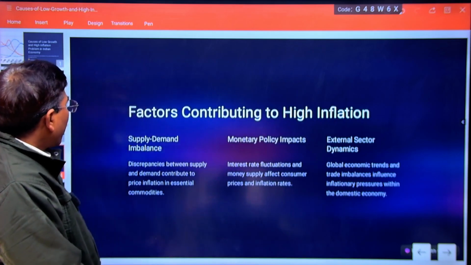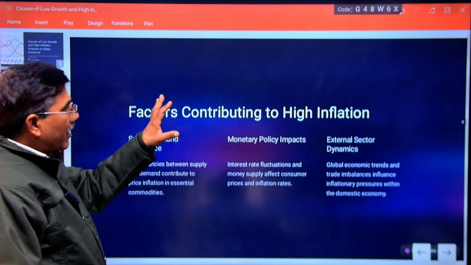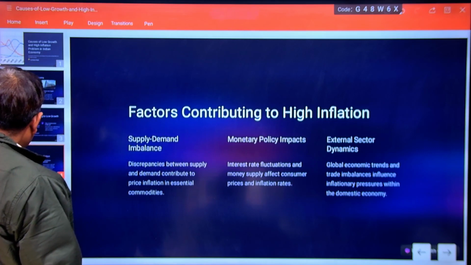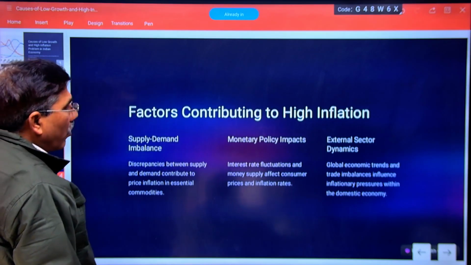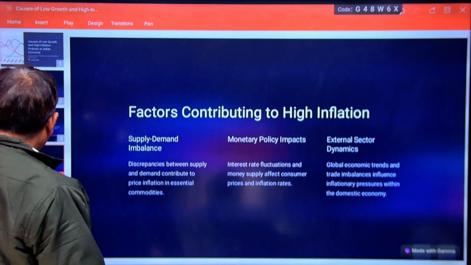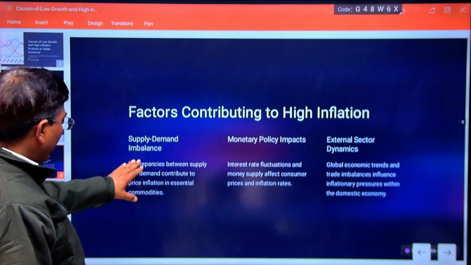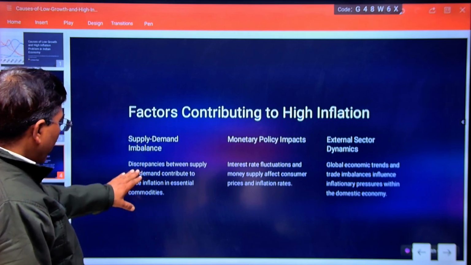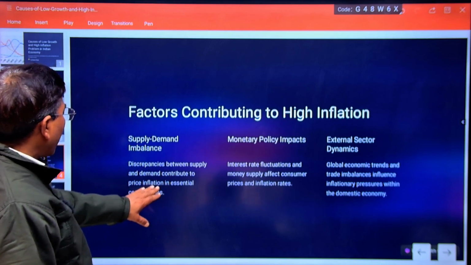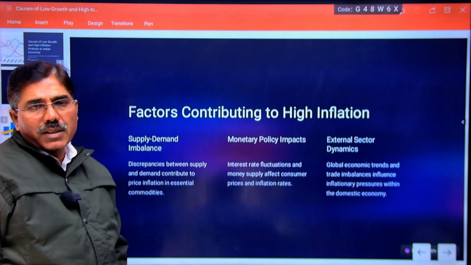Other factor, supply demand imbalances. As I explained, all the fundamental factors responsible for the problem of high inflation and low growth rate in the short term are also supported by long-term factors like supply demand imbalances. Discrepancies between supply and demand contribute to price inflation in essential commodities. Why is the demand and supply problem there?